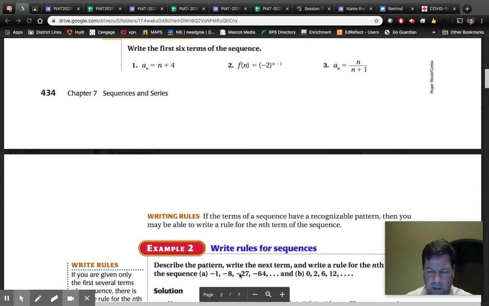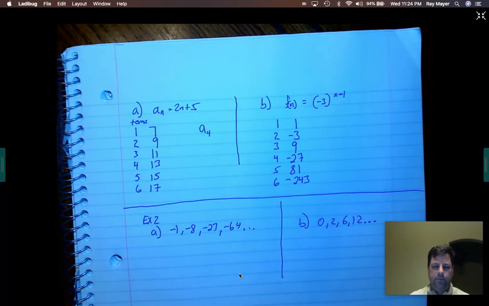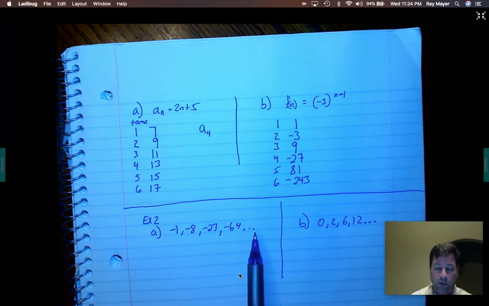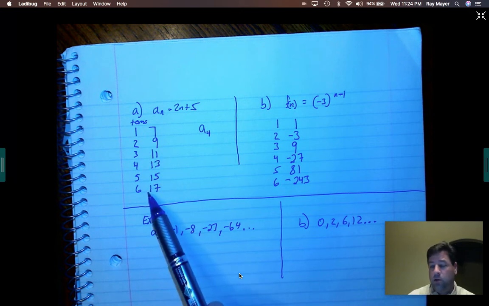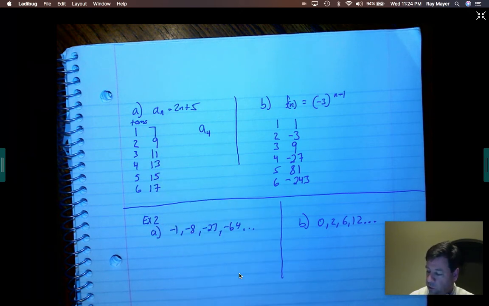Okay, I'm going to go ahead and do B at the same time. That way I don't have to come back and forth. 0, 2, 6, 12, ... All right, now I've got those written out. So these are infinite series. Okay, infinite, because they're going on forever. These must have been finite, or they're finite to the first 6 terms. They could have gone on further. I don't really know. So our job is to write a rule.